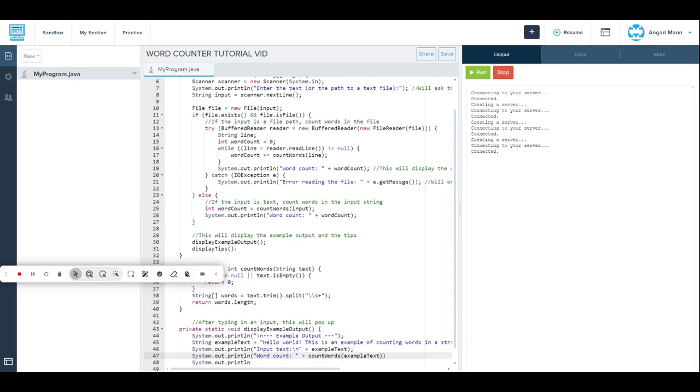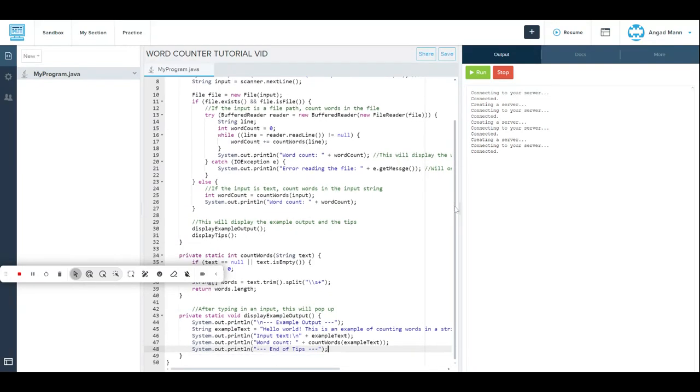Then we go down here, and we do bracket quotation mark, three dashes, then end of tips, because that'll be the end of the tips, and three dashes again, and the semicolon. After that we'll go right here and space this, and alright.